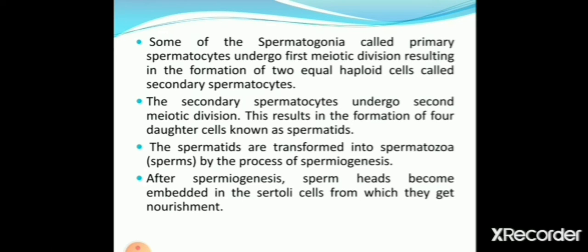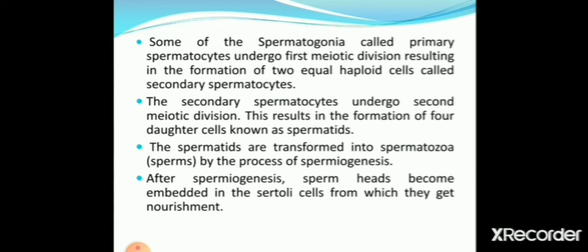Some of the spermatogonia, called primary spermatocytes, undergo first meiotic division, resulting in the formation of two equal haploid cells called secondary spermatocytes. So primary spermatocyte is diploid, and after meiotic division, secondary spermatocytes are formed which are haploid in nature.